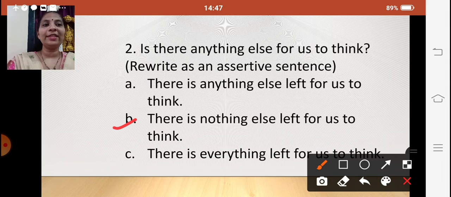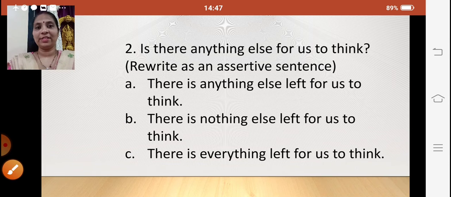Okay, so is there anything else left for us to think? The answer is there is nothing else left for us to think. So we are not changing the meaning of the sentence. We don't have to change the meaning of the sentence while transforming it from one form to the other. Okay. The next one.